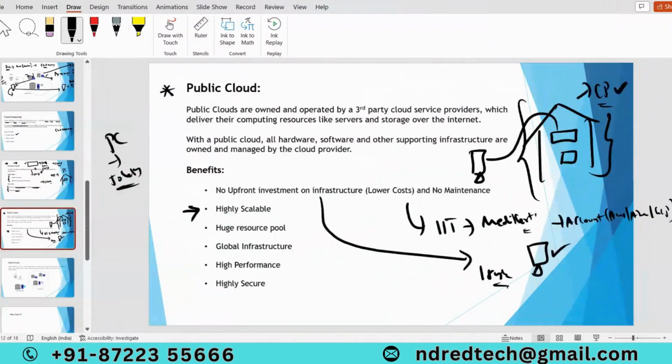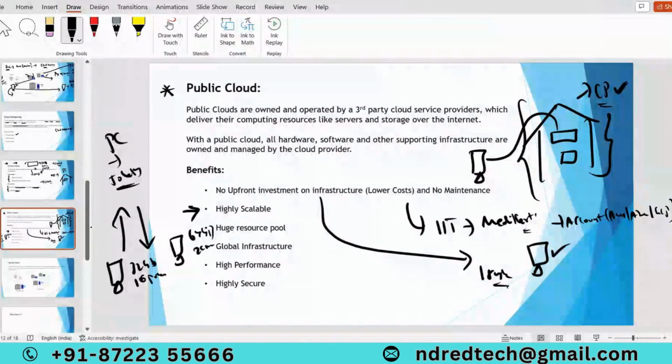Whereas with public cloud, within a fraction of minutes, we can scale up or scale down our infrastructure. Suppose my virtual machine has 32 GB and 16 processors. Within a fraction of minutes, I can resize my virtual machine to 64 GB and 32 processors. It's possible because of the backend infrastructure they have. That's the reason it is highly scalable. Then there is the huge resource pool. You can create any number of virtual machines. If I want to create 1,000 virtual machines, I can, because in the backend they have that many physical servers. That is the advantage.